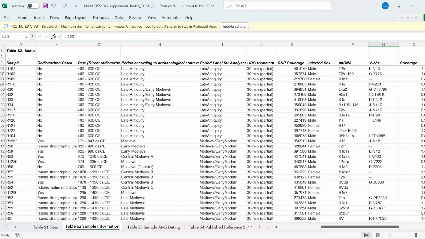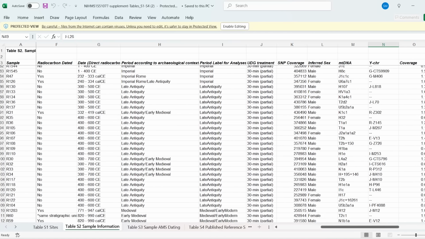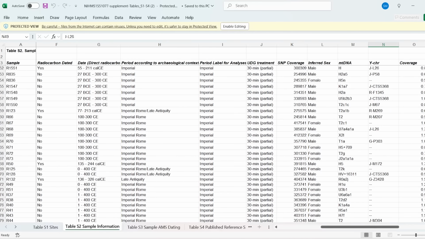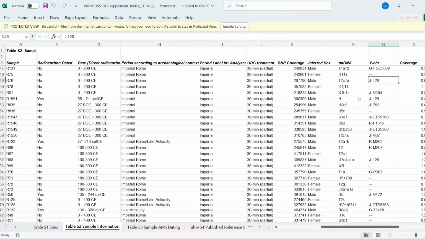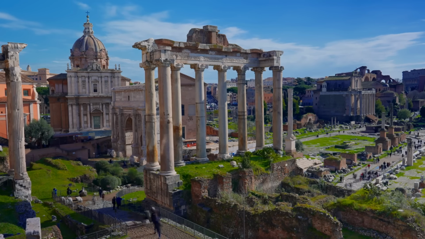So like I say, this is in the supplementary information of the study, and it's table 2, if you want to really get into the detail and really look at it in detail. But I just wanted to give you a broad overview of the actual academic research, because I know there's lots of stuff people say online, but it's good this actually looked at Imperial Roman DNA from proper academics from Stanford to get a good breakdown of them. And let me know if you share any of these lineages or the exact kind of subclade as well. That'd be interesting in the comments below.